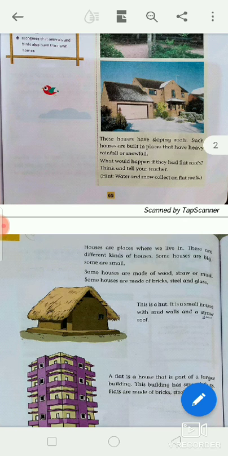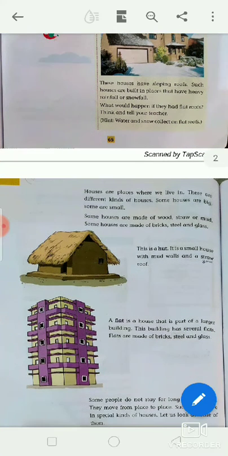Some houses are big and wide, some houses are small. Some have a sloping roof. Such houses are built in places that have heavy rainfall or snowfall. Some houses have flat roofs. Such houses are built in the plains.